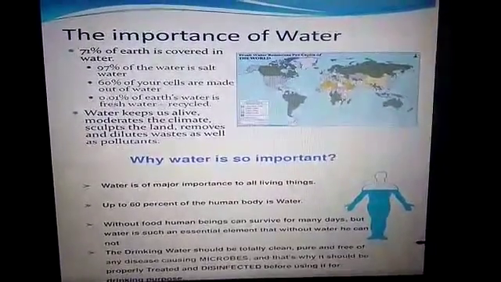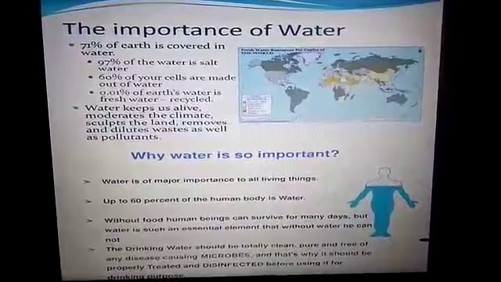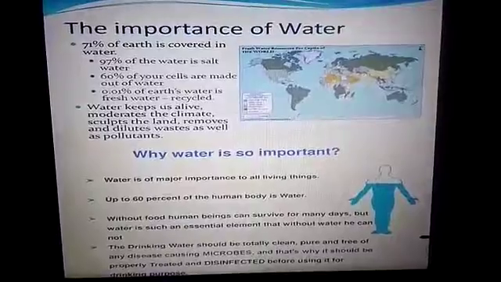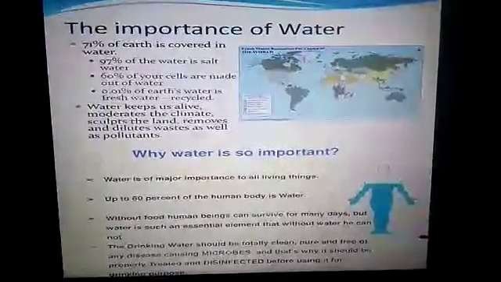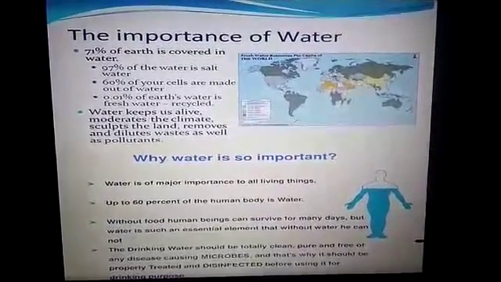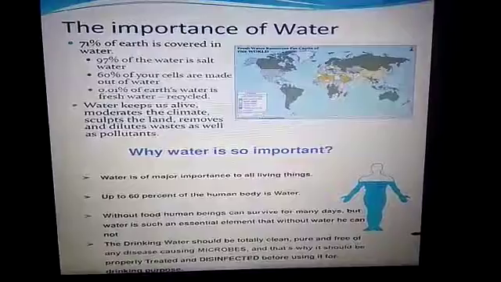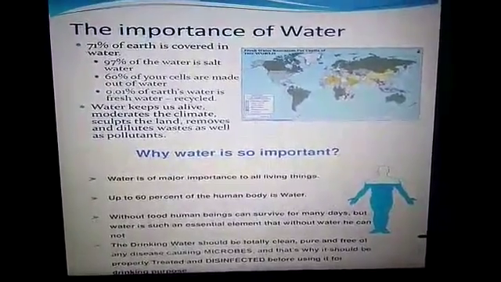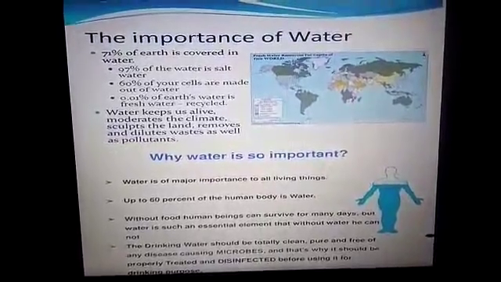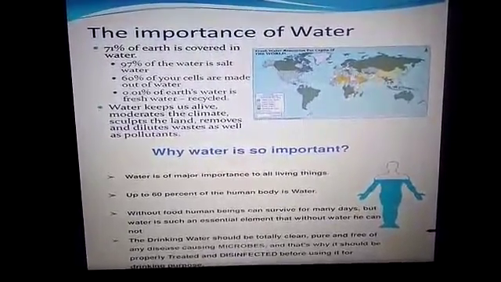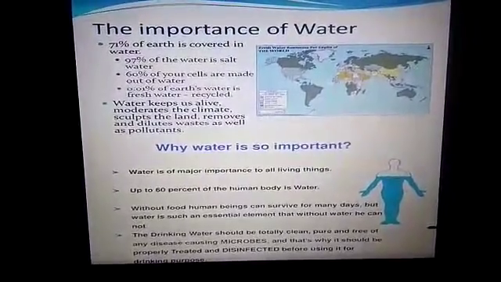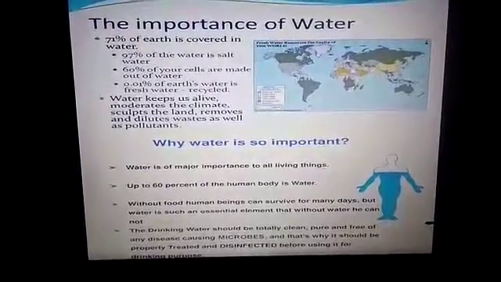71% of the earth is covered in water, and of that, 97% is salt water, which we find in seas and oceans. 60% of the cells in our body are made up of water. 0.01% of the earth's water is fresh water. See the amount of fresh water available on the earth. And water is a major constituent of all living things. About 75% of body weight is due to water present in the body.